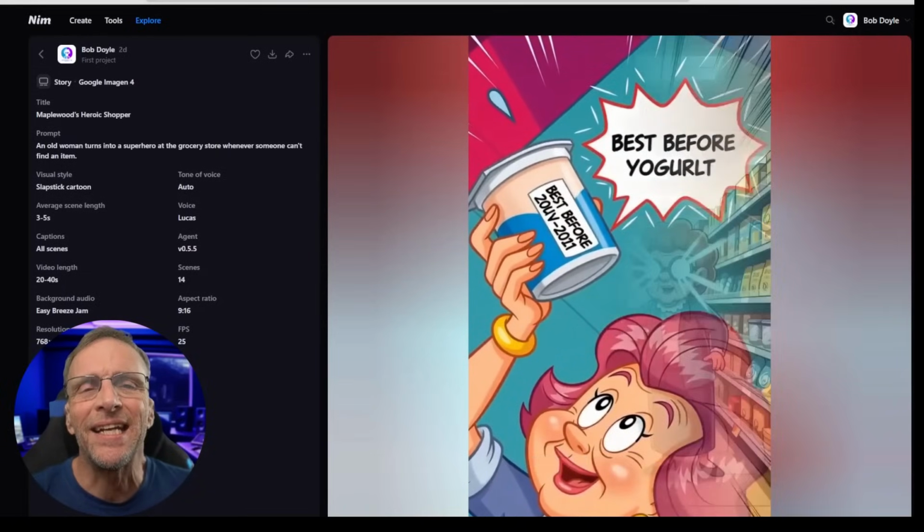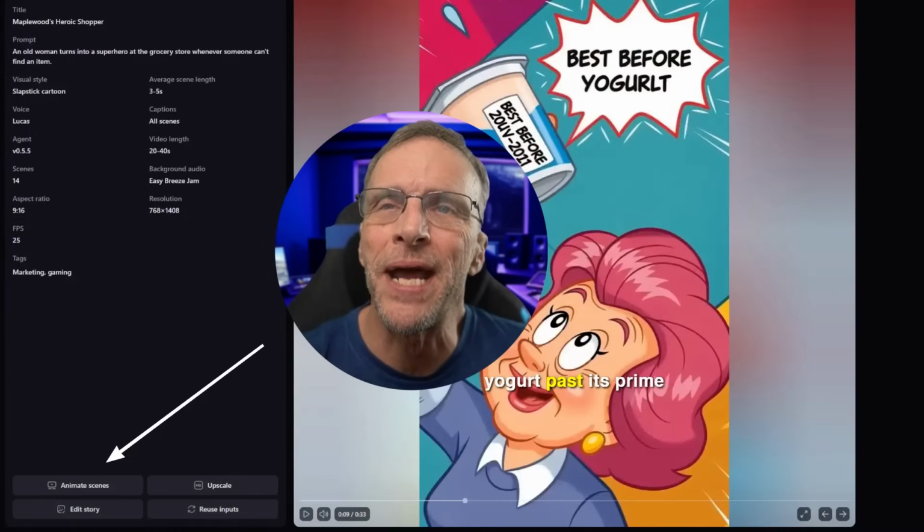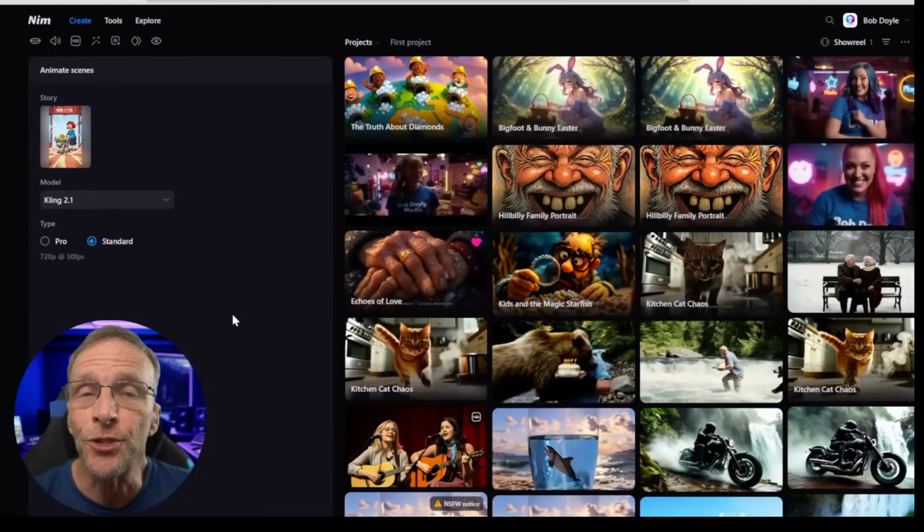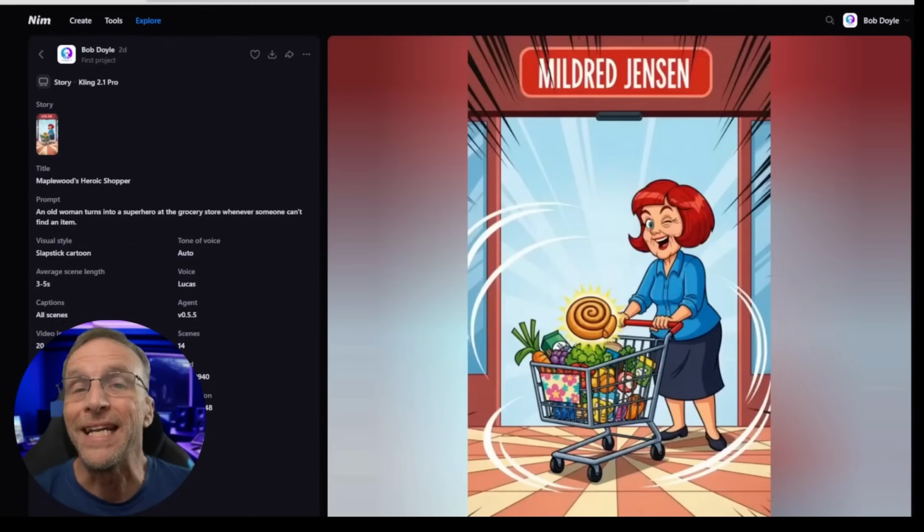So I see that in a lot of the other solutions like this, and I'm like, that's okay, but that's not that exciting. But that's where the magic of Animate Scenes comes in. I clicked on Animate Scene, and I chose Kling 2.1 as my animator, and here's what it did with it.